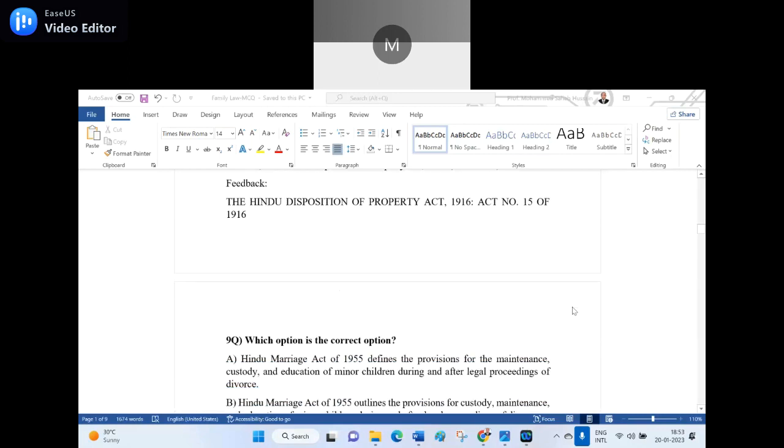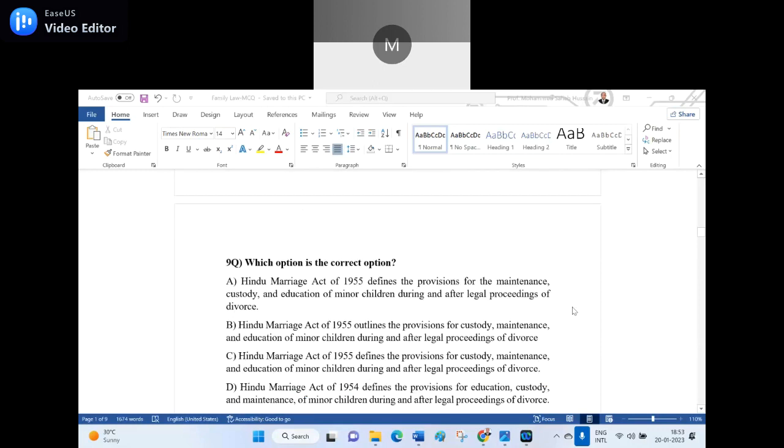9th question. Which option is the correct option? A. Hindu Marriage Act 1955 defines the provisions for the maintenance, custody and education of minor children during and after the legal proceedings of divorce. B. Hindu Marriage Act 1955 outlines the provisions for custody, maintenance and education of minor children during and after the legal proceeding of divorce.